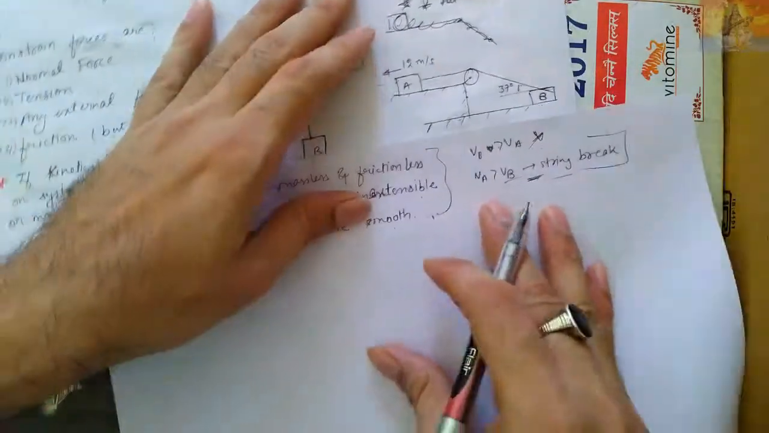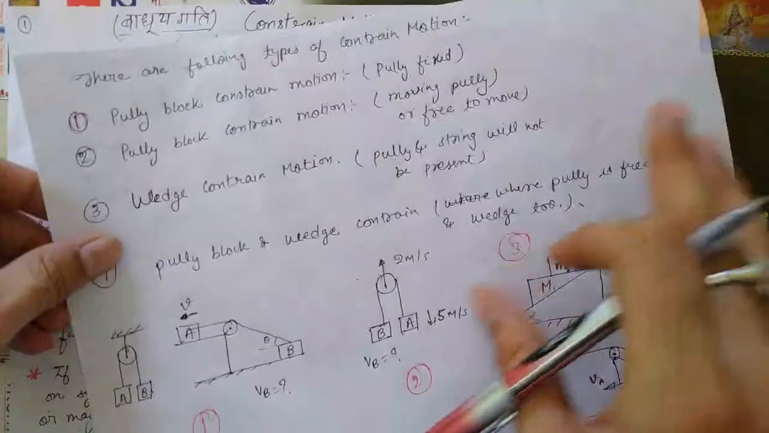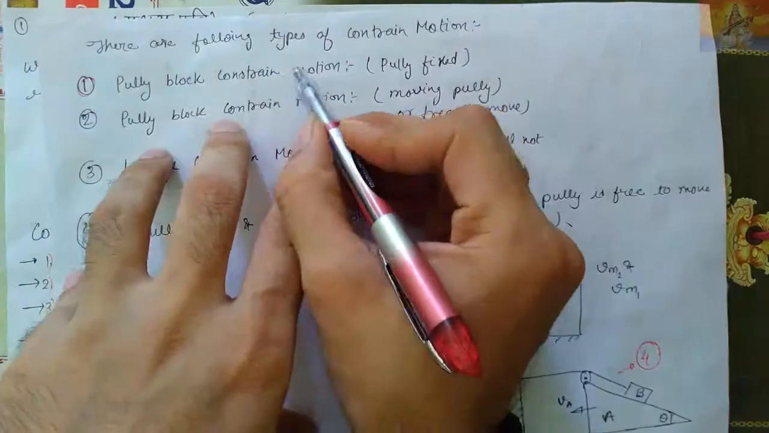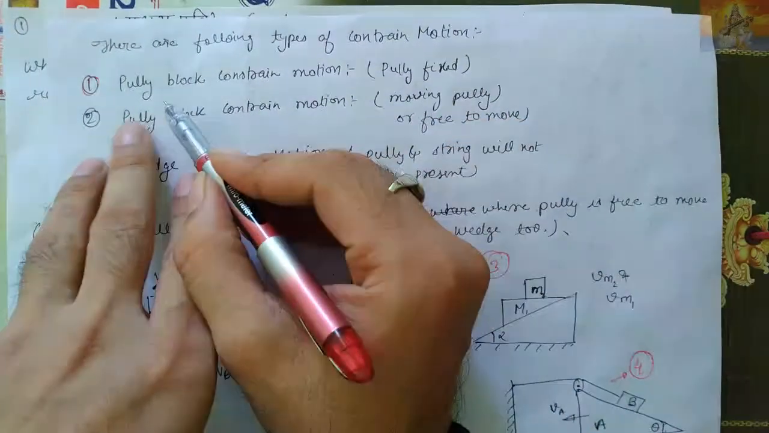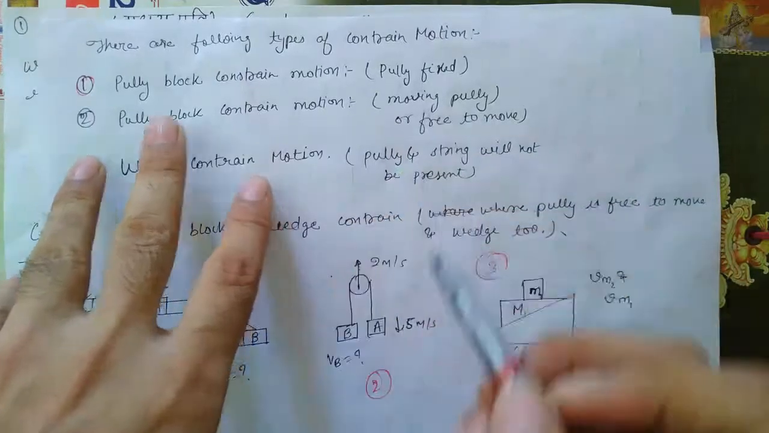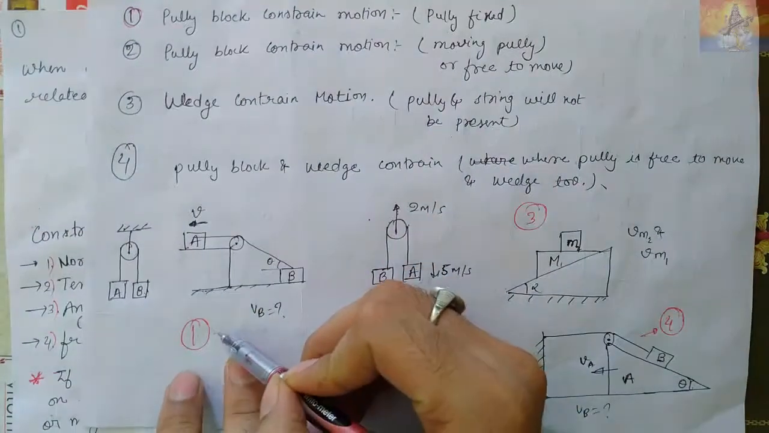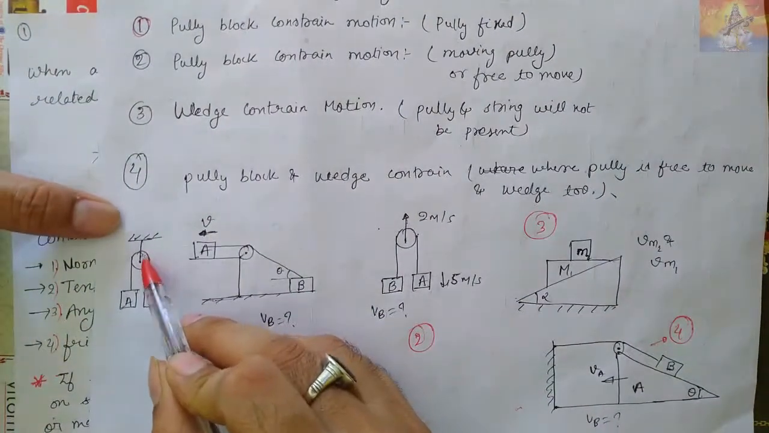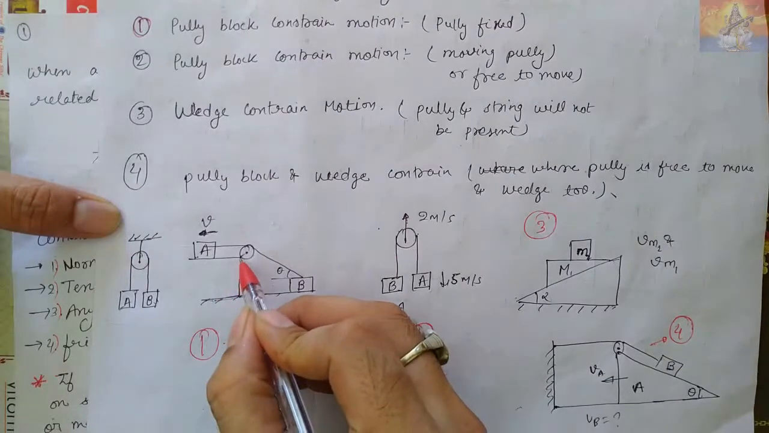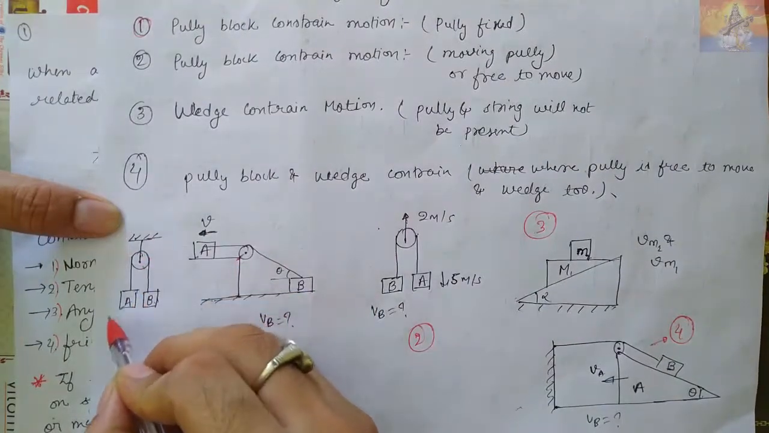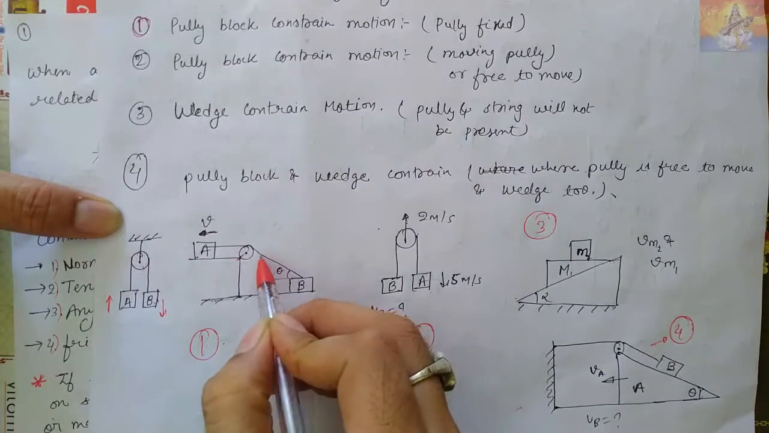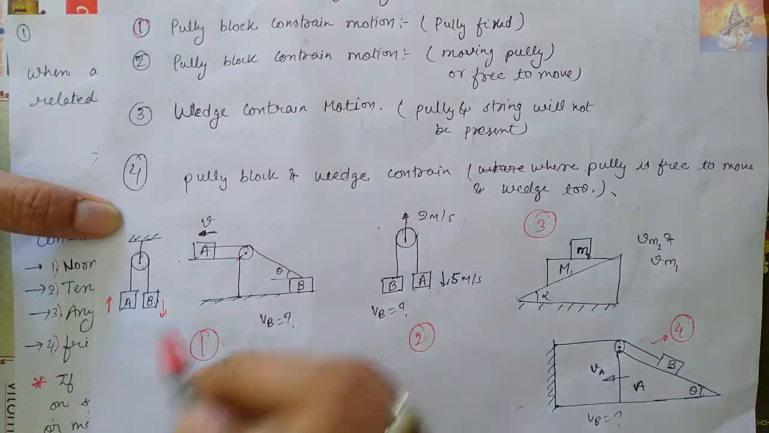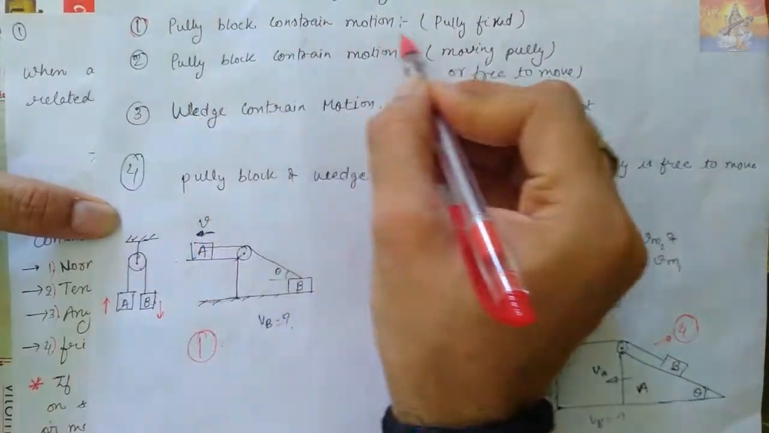So let's get started. But even before this, I am going to tell you how many types of constraint motion there are. First, pulley block constraint motion. Here a pulley will be there and blocks will be there. The pulley will be fixed, and the blocks will be moving. Here the pulley is fixed, here also fixed, here also fixed, but one block will go up and the other will go down, or one will go to the left side and the other will follow. So simply, this is a pulley block constraint motion where the pulley is fixed.